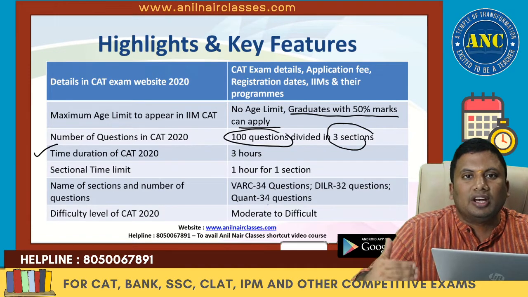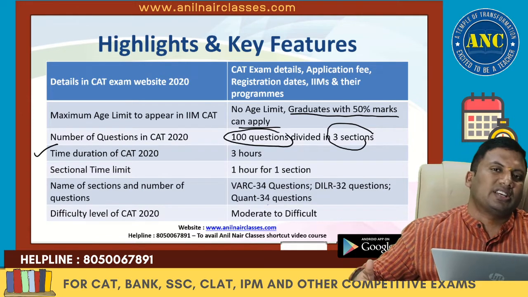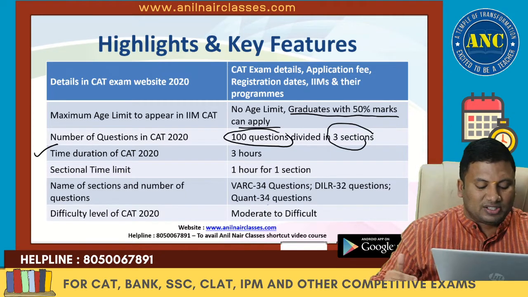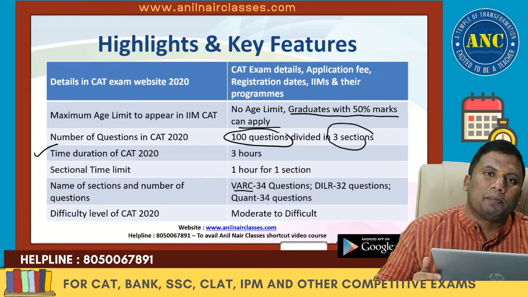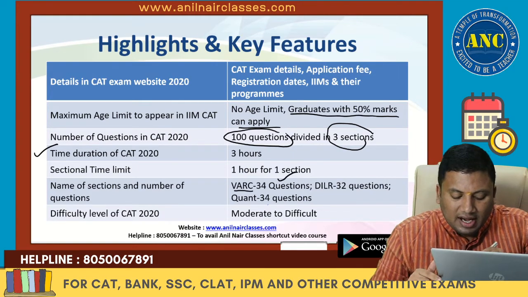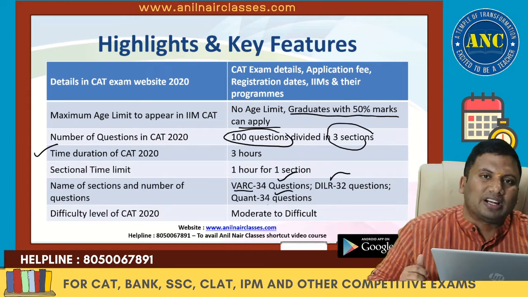After section 1 is over, you cannot go back to section 1. Section 1 over, section 2 appears, section 2 over, section 3 appears. You cannot go back. And we believe that this year also, verbal ability and reading comprehension will have 34 questions, similar to last year. DI and LR, 32 questions will be there. Quant, there will be 34 questions.